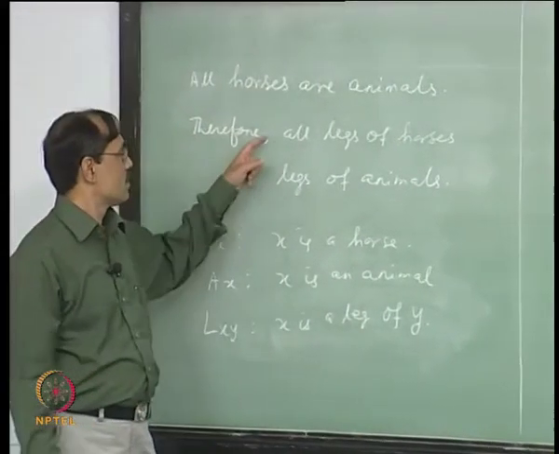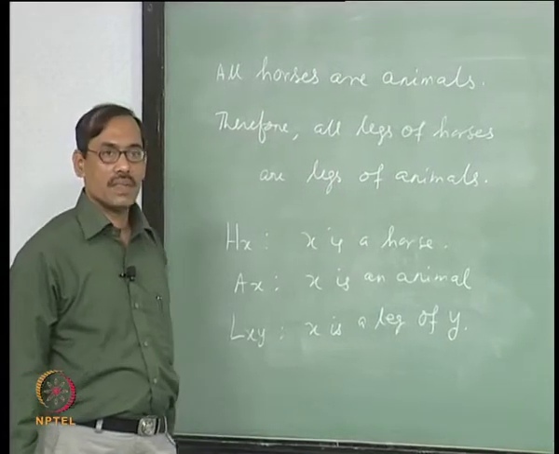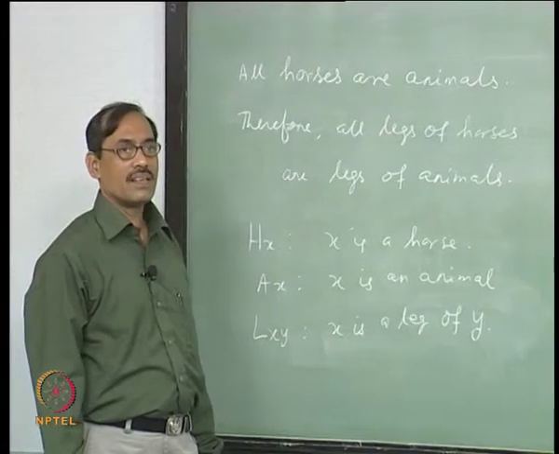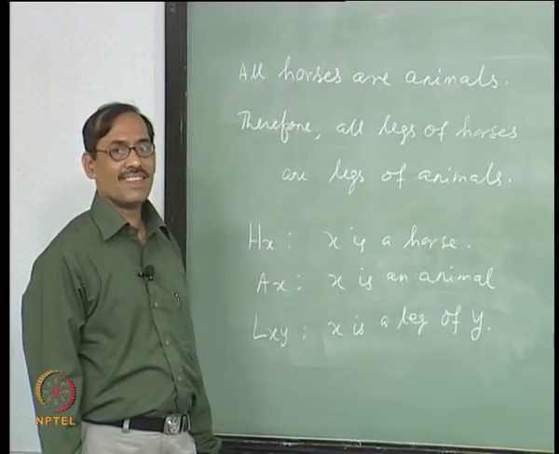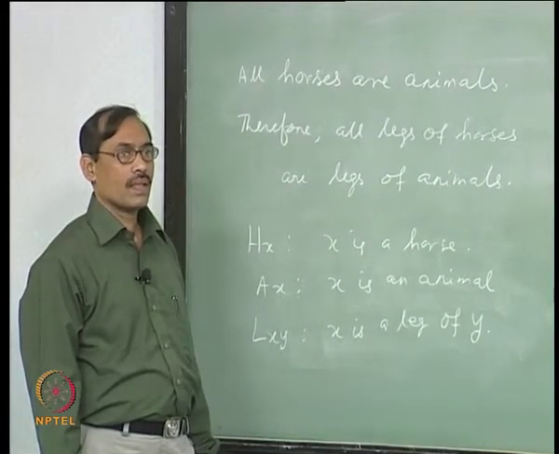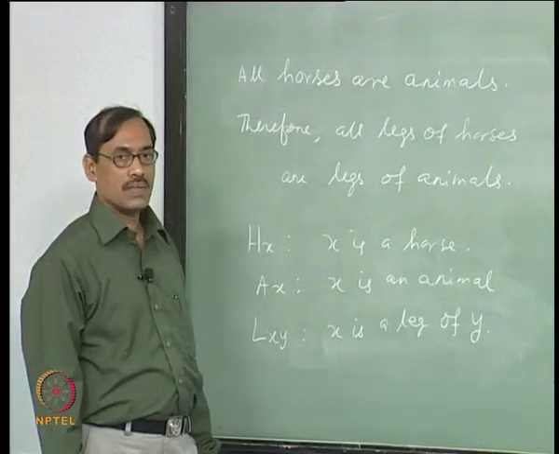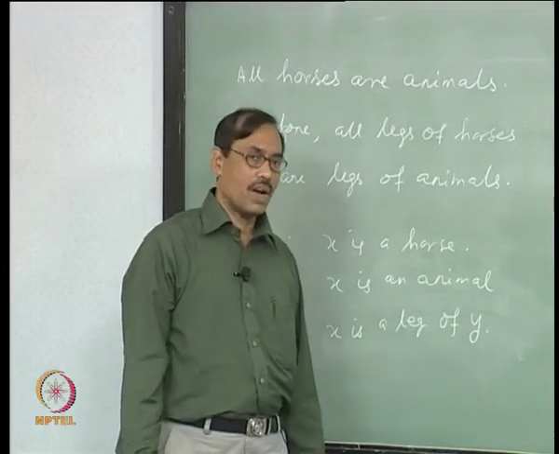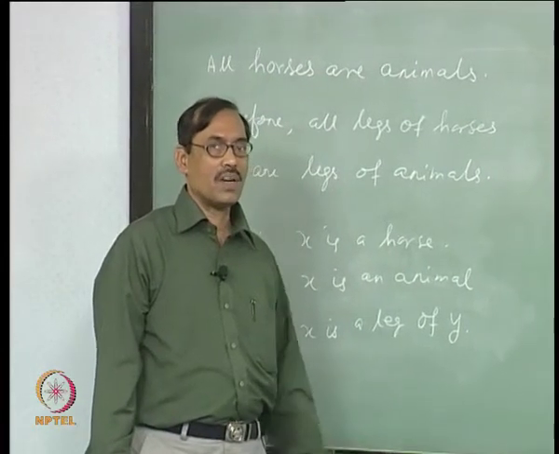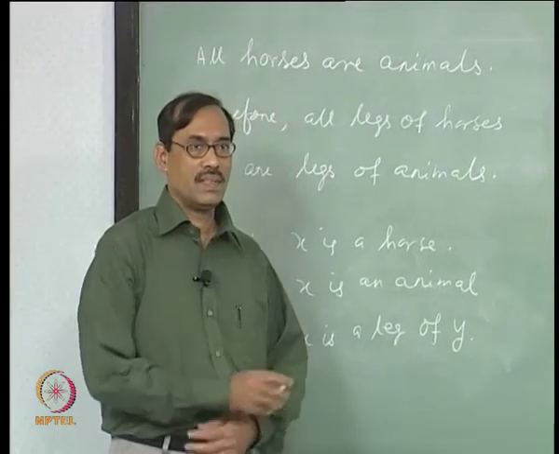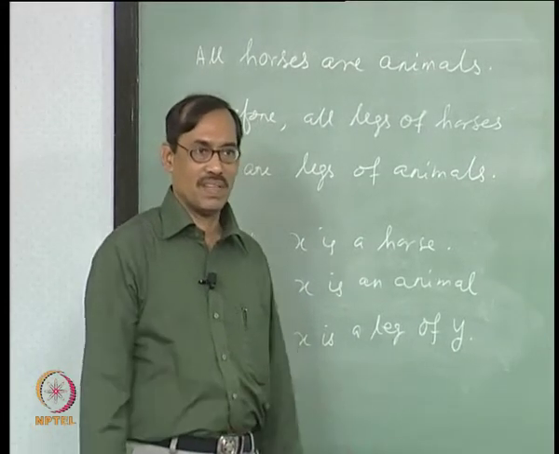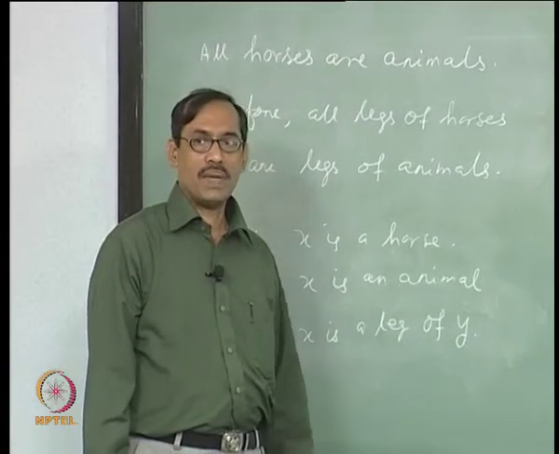now all legs of horses are legs of animals. How do you write it first? With x, y and semi formal English. So, is it that if x is leg of all horses, then x is leg of all animals? Because all horses are some horses that we have to see, and some leg or all leg that also we have to see, right, anything is possible there. It is a binary predicate.